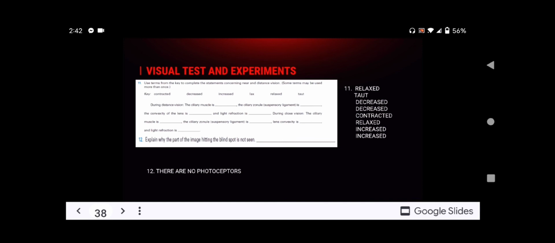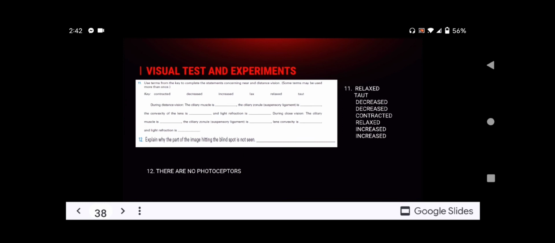During near vision, the ciliary muscle is contracted, the ciliary zonule is relaxed, the lens convexity is increased, and the light refraction is increased.